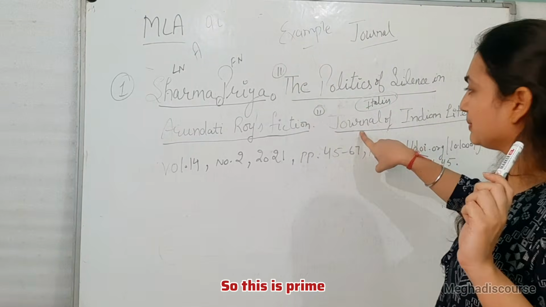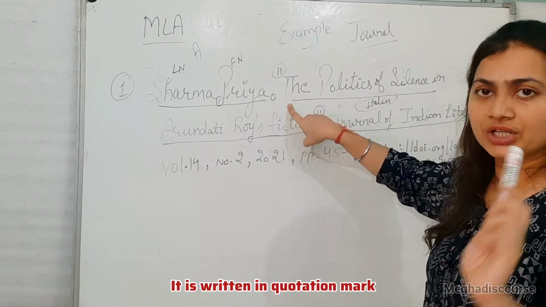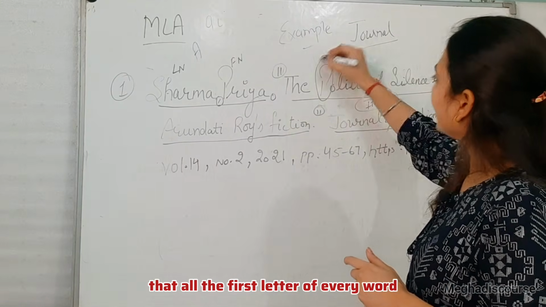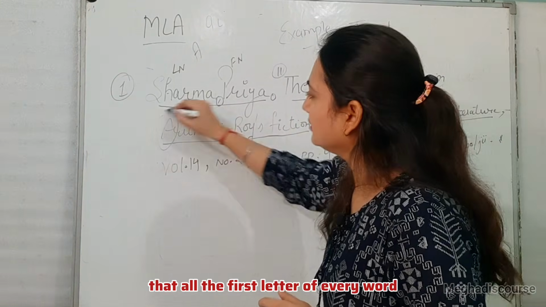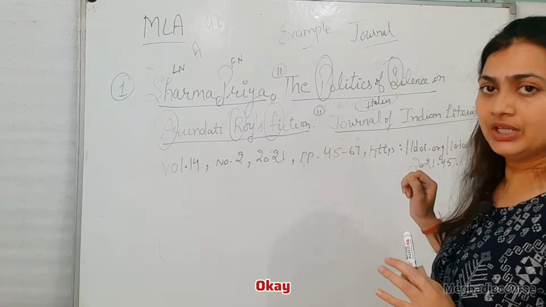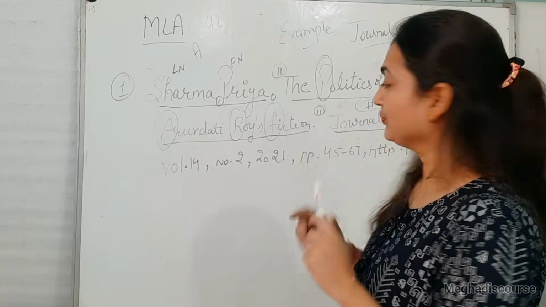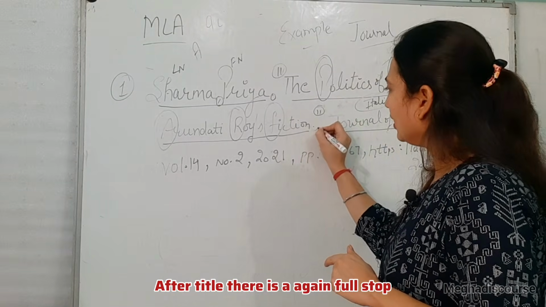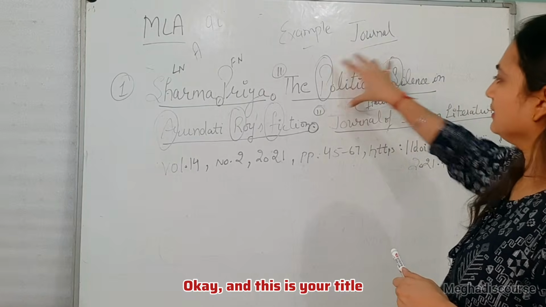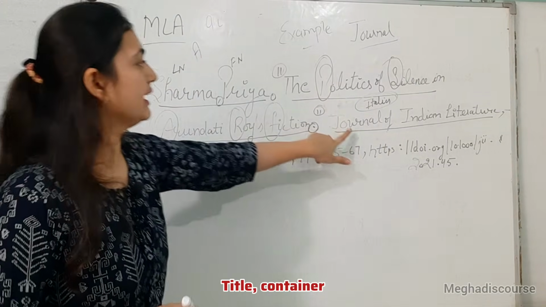So this is primary, written in italics, and this is secondary, written in quotation marks. And focus that the first letter of every word is written in capital letters, because in APA it is not so. So I am teaching you here. After the title there is again a full stop. This is your title, and this is your container.